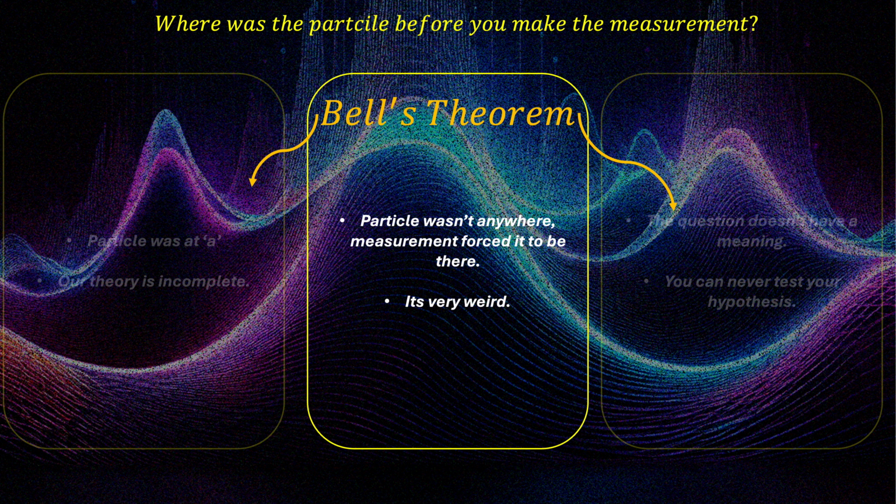Bell's theorem also tells us that the particle position does not depend on where the particle was before. And we are left with this interpretation where we say the particle wasn't anywhere, and the measurement forces it to be there. It is very weird and very fascinating, but this is the most accepted answer in quantum mechanics. People still debate about it, but we follow this rule where we say the particle wasn't anywhere. When you measure it, you force it to be there, and it is weird, and it's hard to come around using this kind of notion in physics, but we have this and we use it.